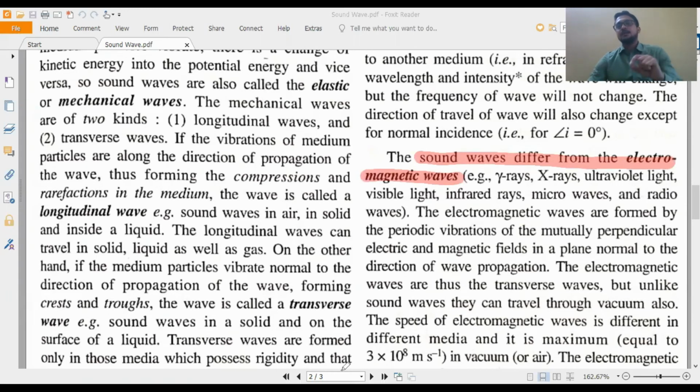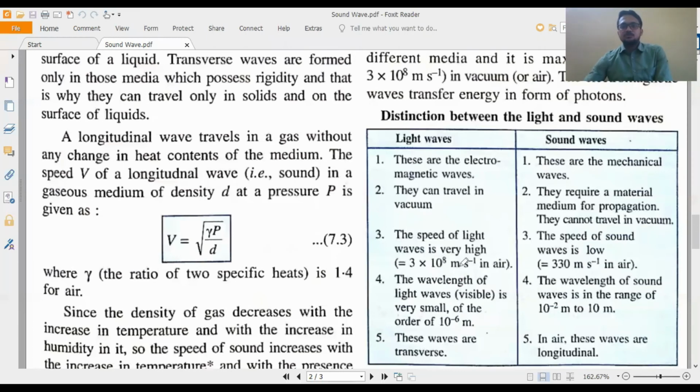For sound wave, medium is required. For electromagnetic waves, we had seen that medium is not required. As sound wave is a mechanical wave, so medium is required. Okay. So I'm not going into details again because already we had seen about the electromagnetic waves, what are their properties. Electromagnetic waves propagate through air or vacuum with 3 into 10 to the power 8 meter per second, which is very high speed. But sound wave propagates with only 340 meter per second or 330 meter per second, okay, which is very small. Now directly I am going to the difference between light wave and sound wave.